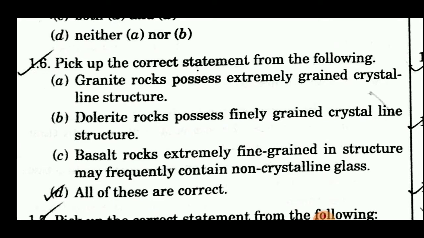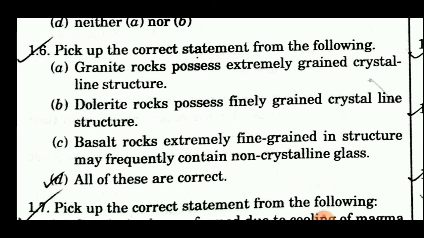Fourth one is all of these are correct. So the answer of this question is all of above. Okay, granite rocks possess extremely coarse grained crystalline structure. Dolerite rocks possess finely grained crystalline structure. Basalt rocks extremely fine grained in structure may frequently contain non-crystalline glass.